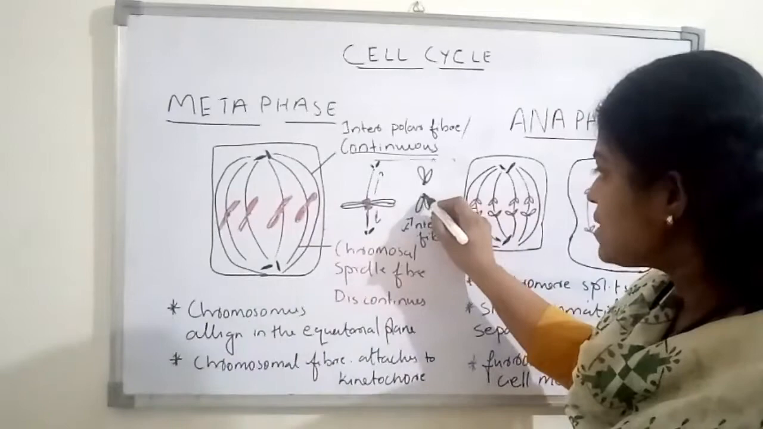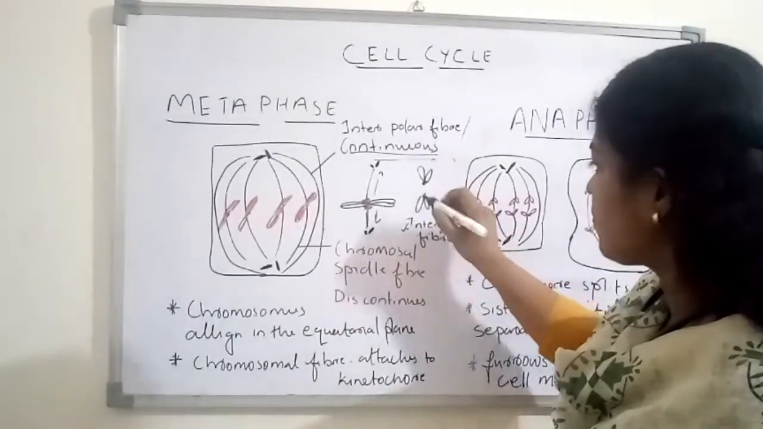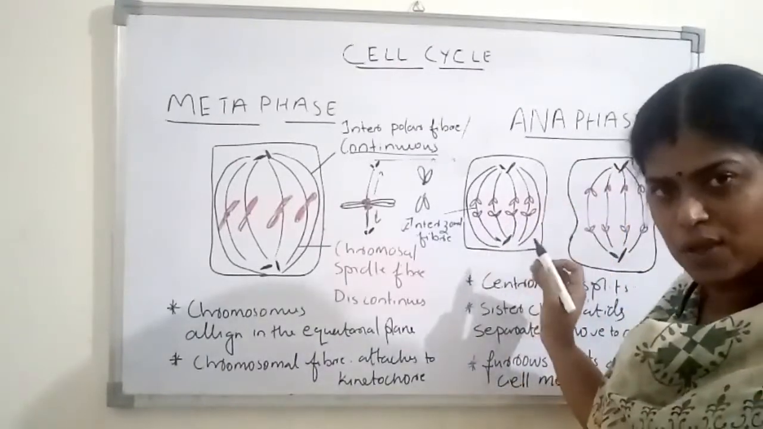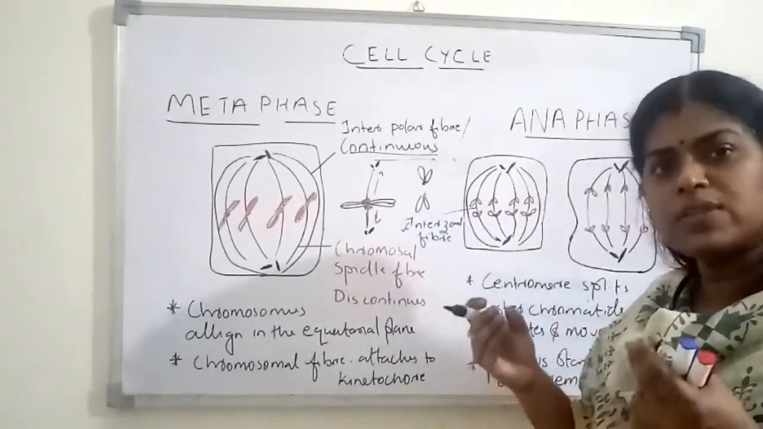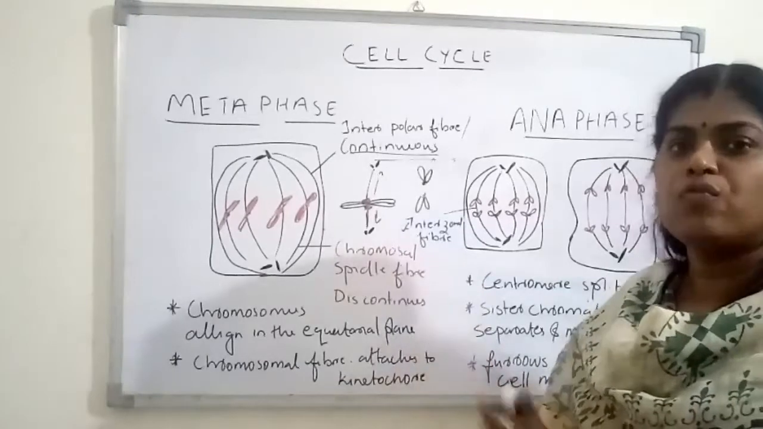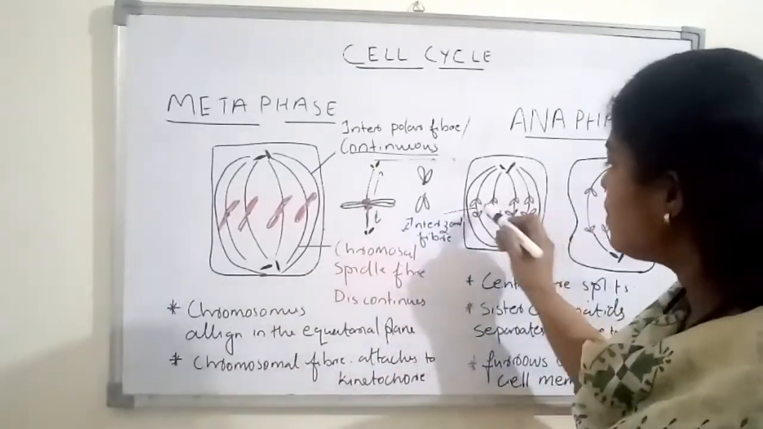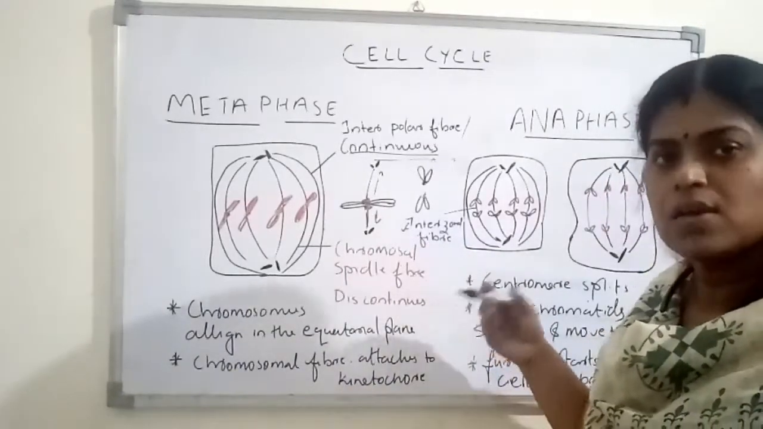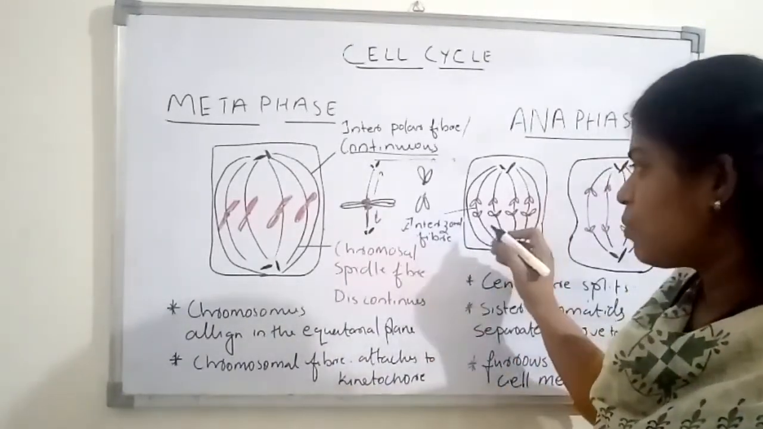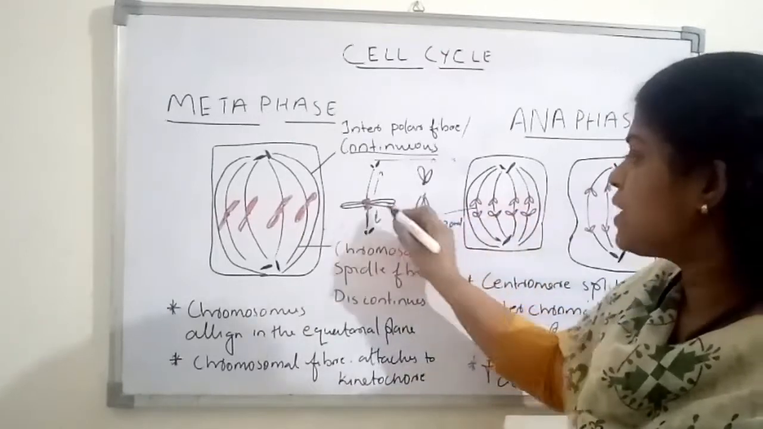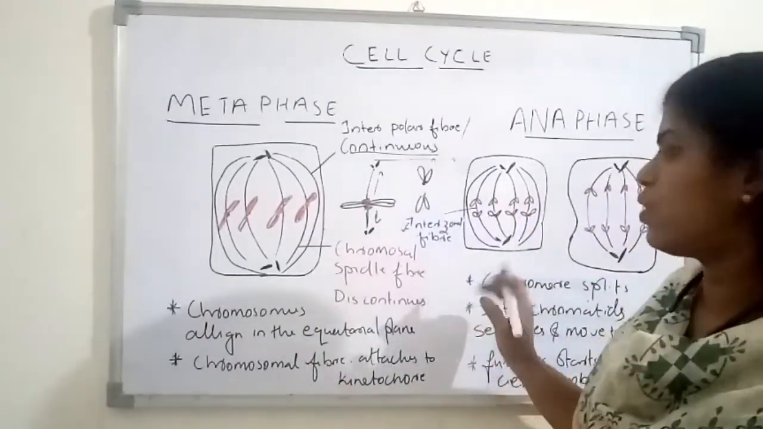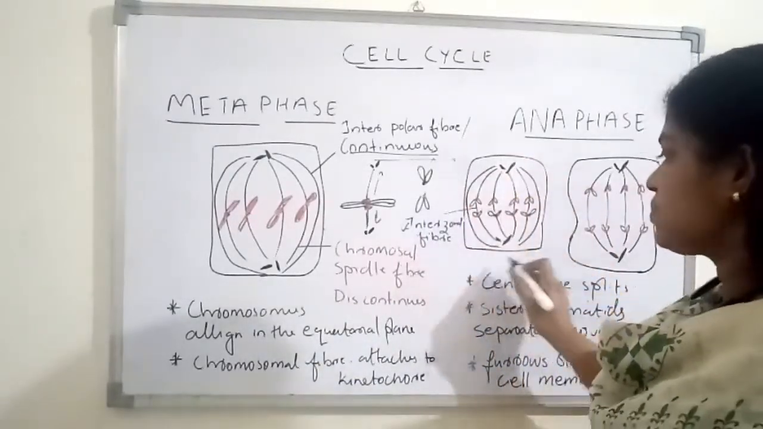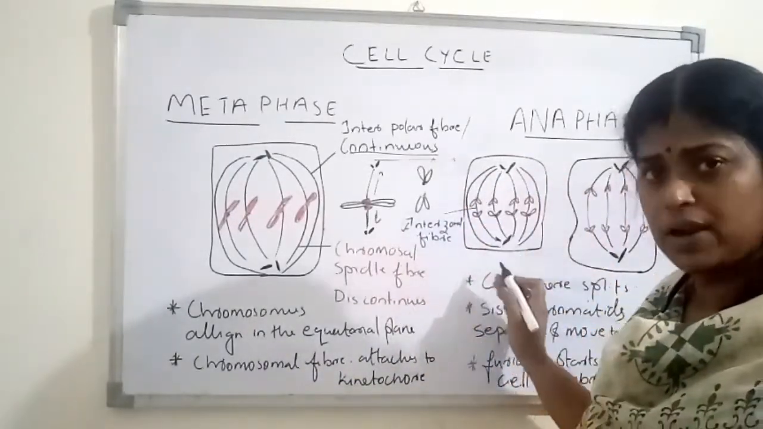So when the centromere is splitting, you can see that another kind of fiber will be there in between. Because of the splitting of the centromere, another kind of fiber will get created, and that fiber is known as the interzonal fiber. So what is the interzonal fiber? The fiber which is created because of the splitting of the centromere is known as the interzonal fiber. This is the first stage of anaphase.